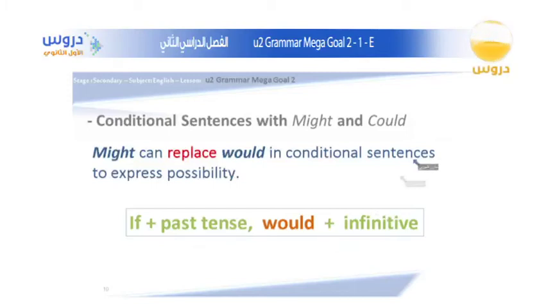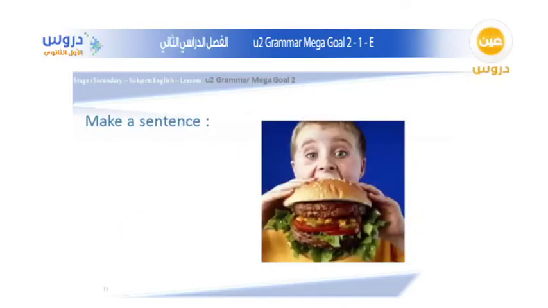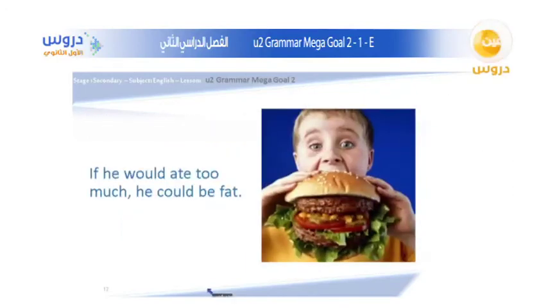For example, this one. If he ate too much, now notice here we use the past form of this verb, he could be fat. And this is an example of possibility. So regarding using might and could, let's have a further explanation.